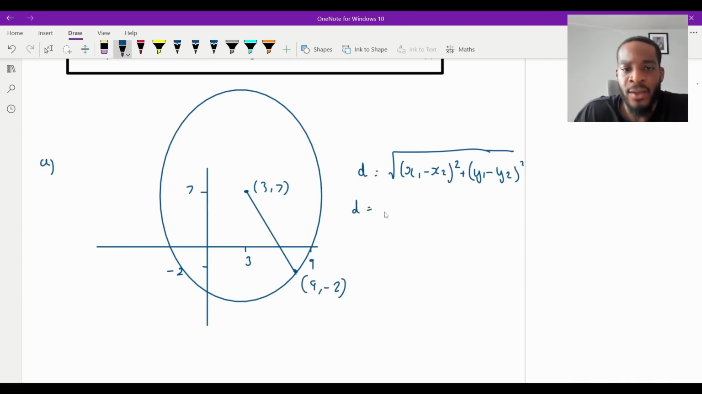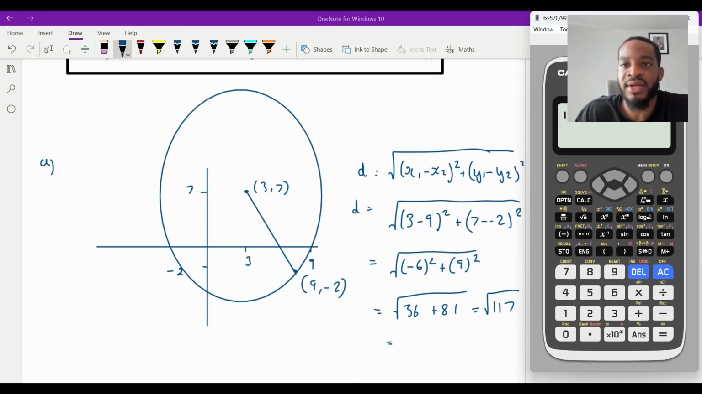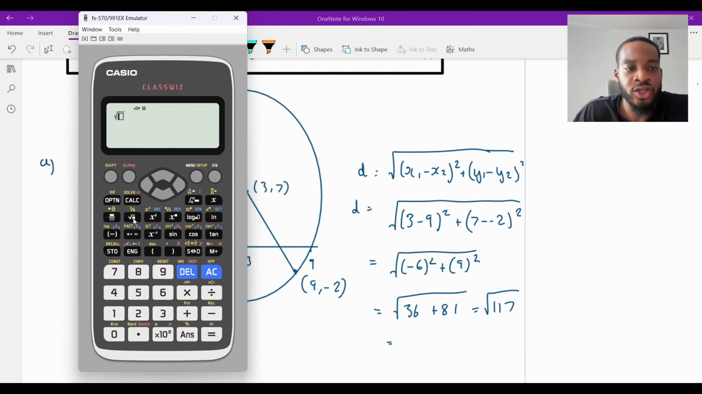So that would be, putting that in, 3 take away 9 all squared, plus 7 minus 2 all squared, isn't it? And then that would be equal to the square root of negative 6 all squared plus 9 squared, which is the square root of 36 plus 81. What's that? 30 plus 80 is 110, 117, root 117. And let me see if that can be simplified. Probably. So let me put my calculator here. Square root of 117 is 3 root 13.